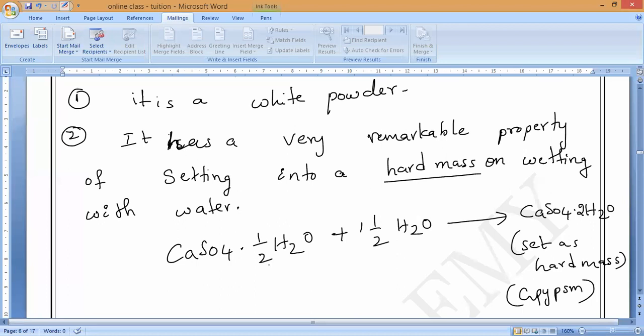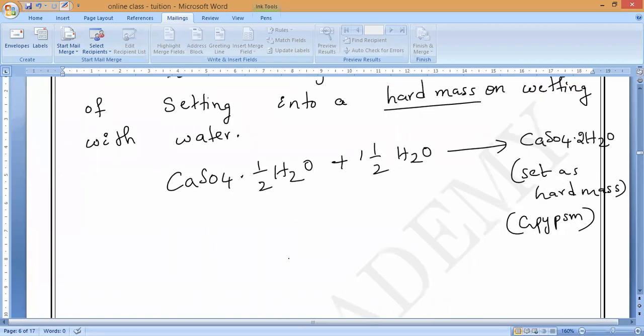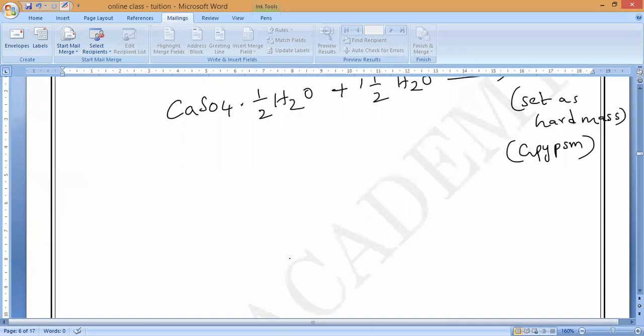So CaSO4.½H2O. This is just a casual reaction I'm writing. We can write the balanced one. Is it yes, guys? Just for showing purposes, I'm showing you this reaction. This is the second property of POP.